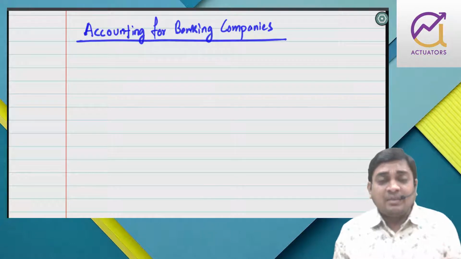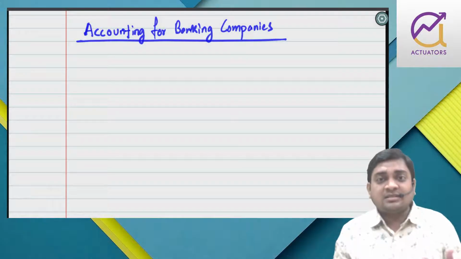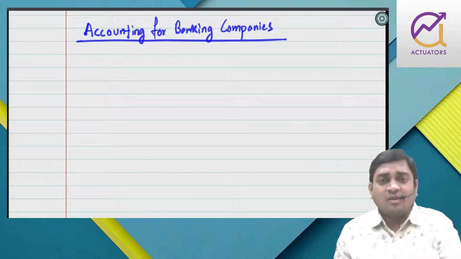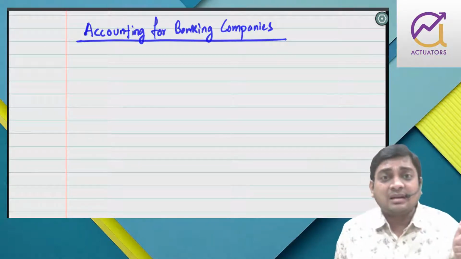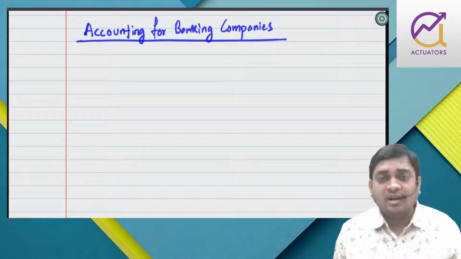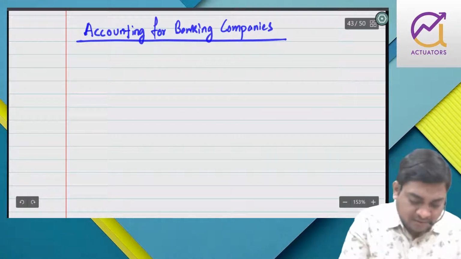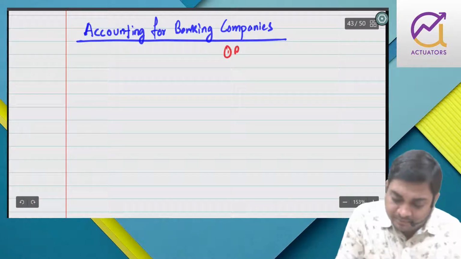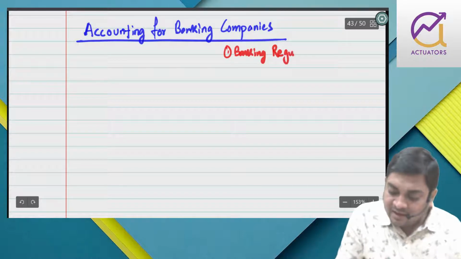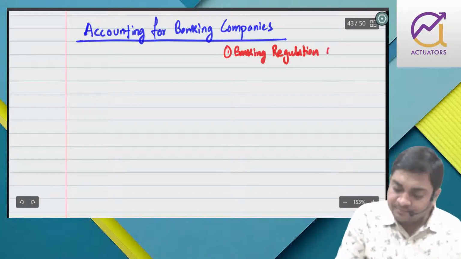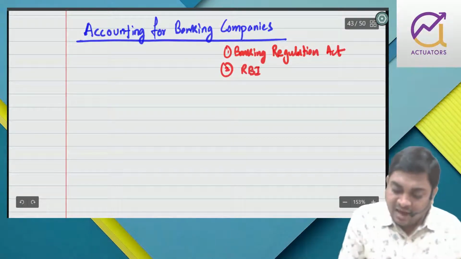Accounting for banking companies, the format of P&L, balance sheet, the treatments, the creation of provisions, there are a lot of things that we are going to study in this chapter. All will be as per the Banking Regulation Act 1949 and then as per RBI guidelines.